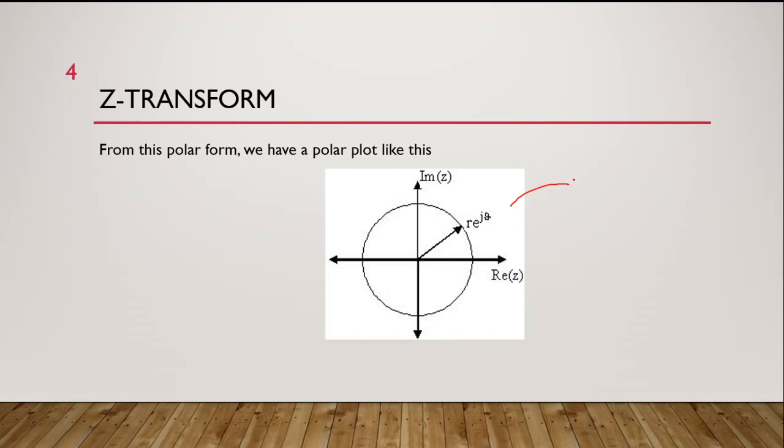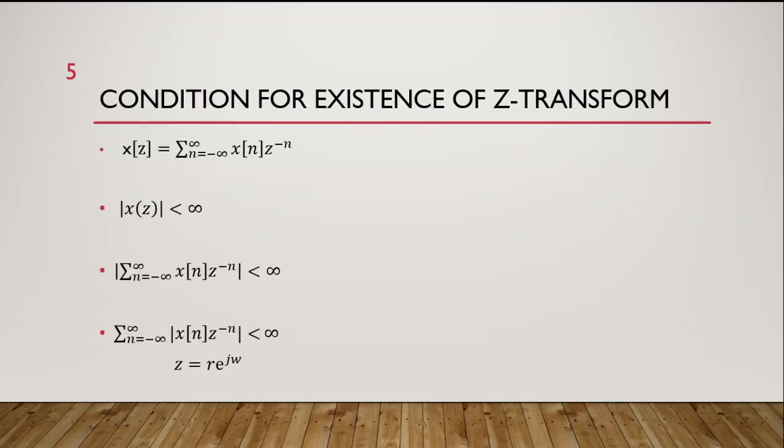So this is called the z plane, which is a complex plane, and it has real and imaginary values, where the real value is r, which is the magnitude of z, and imaginary value is j omega, which is the angle or phase of the z.